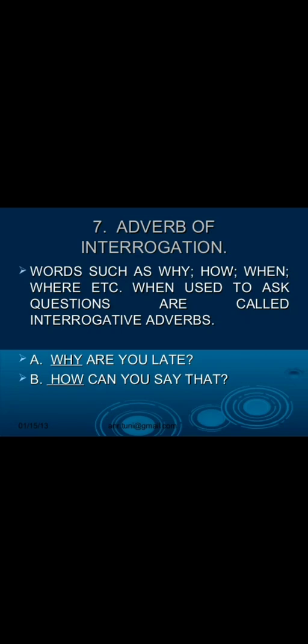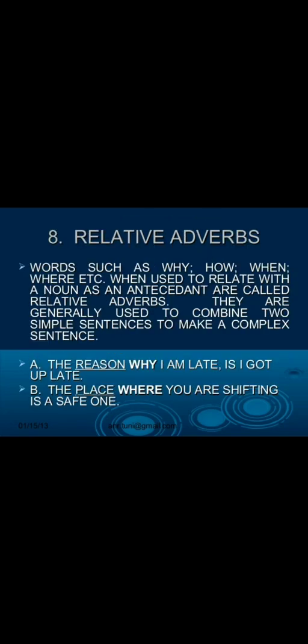Next, we can see relative adverbs. Words such as why, how, when, where, etc., when used in relation with a noun as an antecedent are called relative adverbs. They are generally used to combine two simple sentences to make a complex sentence.